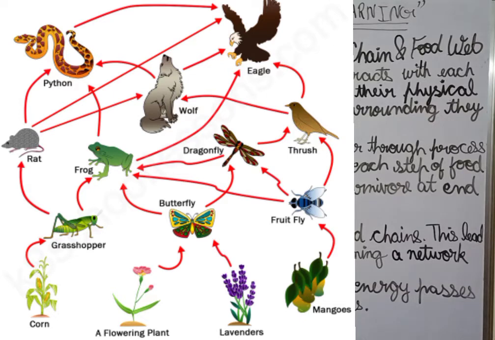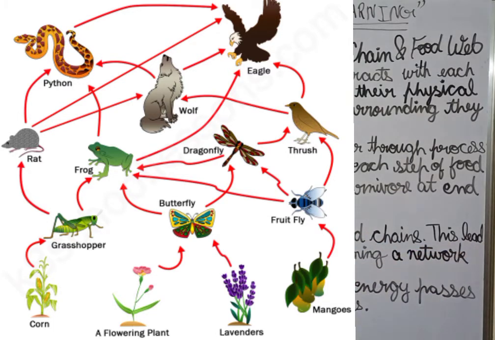Now what is food web? One organism may be a part of many food chains. In food web, what happens? There are many food chains, and one organism may be a part of many food chains.